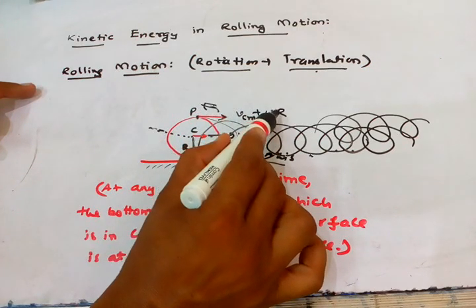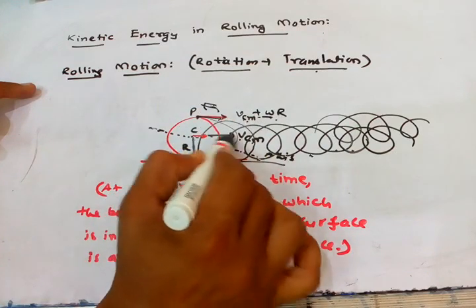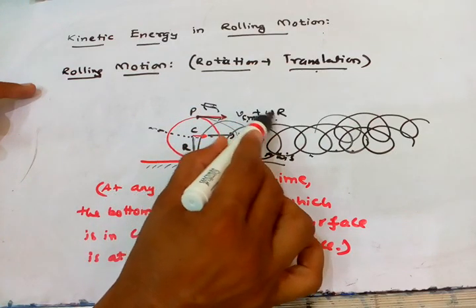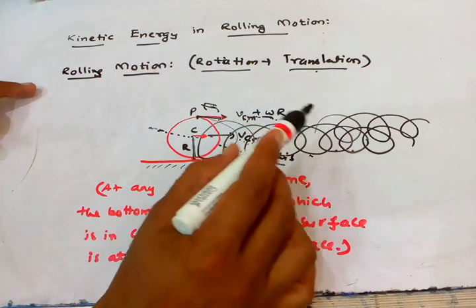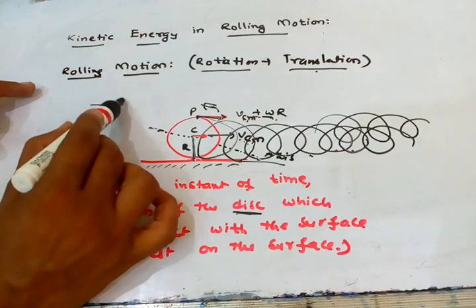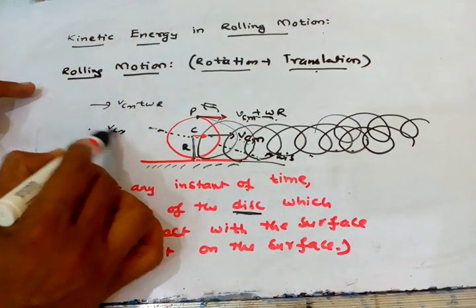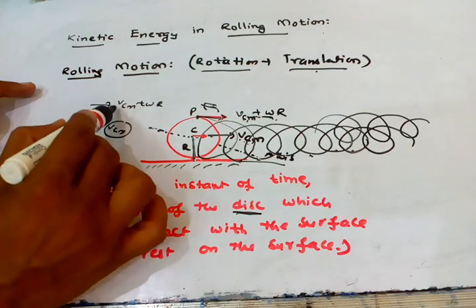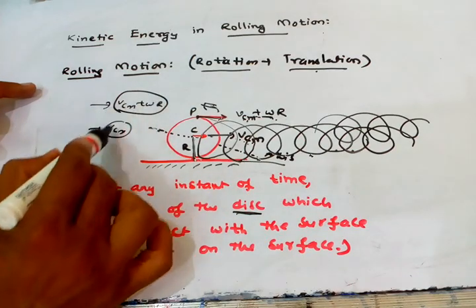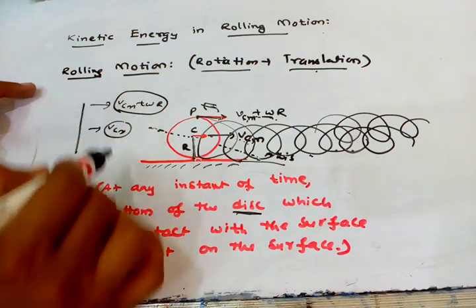So at point P the velocity is VCM plus omega r, and at the center of mass it is VCM. This is translation plus rotational motion. Here, at the contact point, it is 0. So this is rolling motion.